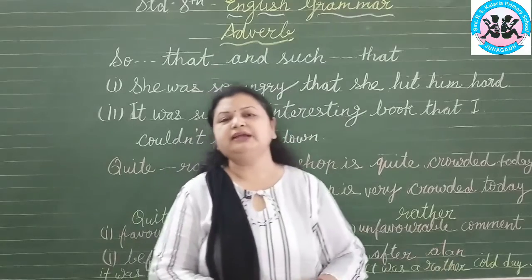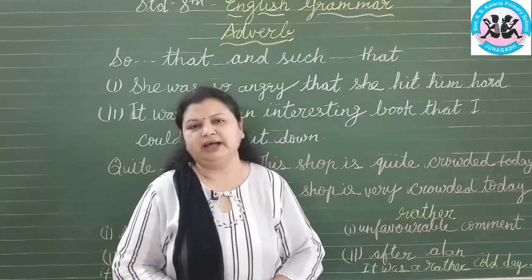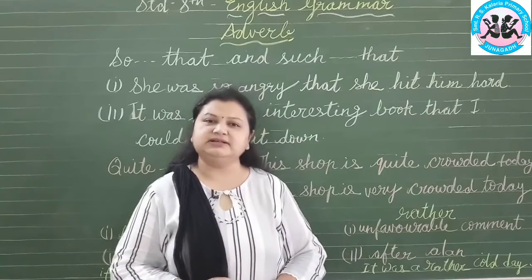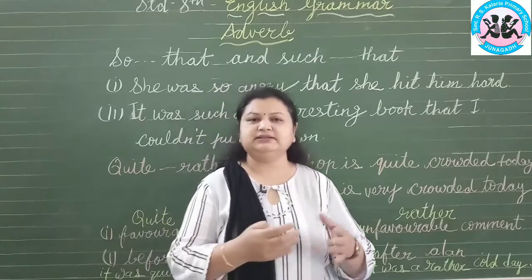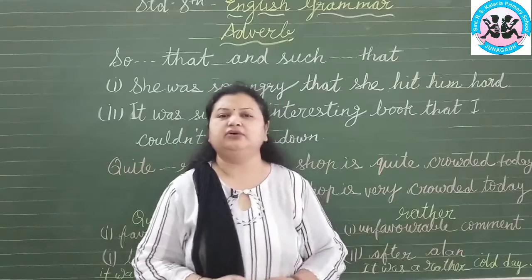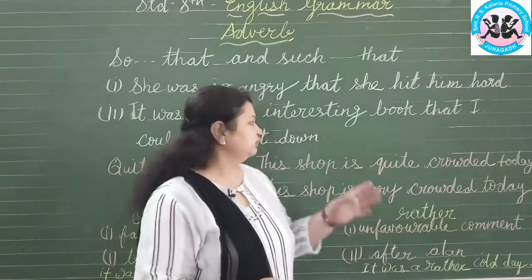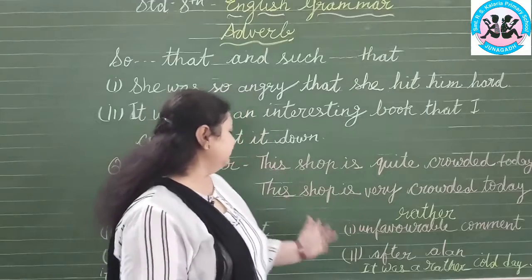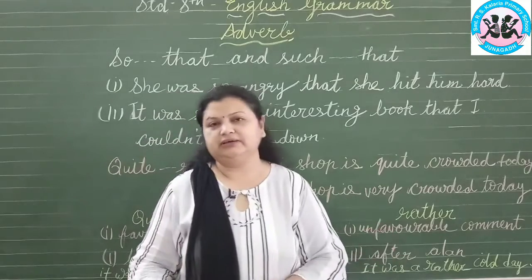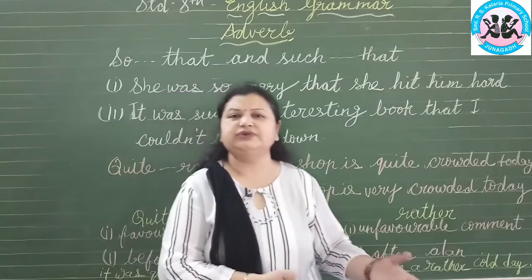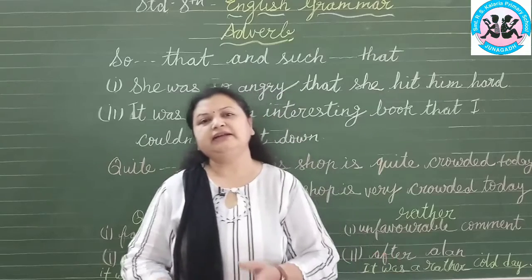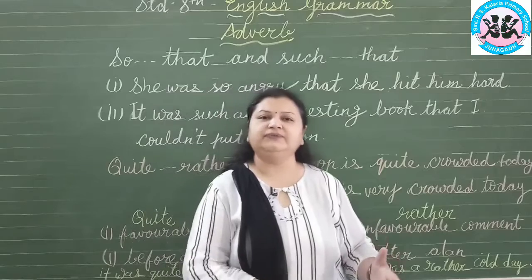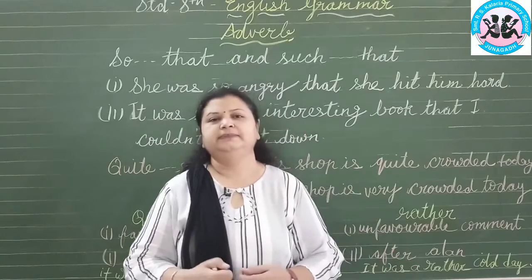This is the main point to keep in mind, how to identify the sentence and place quite and rather accordingly. So remember all this: quite and very, or quite and rather. Quite is for favorable comment, rather is for unfavorable comment. Quite is used before a or an, and rather is used after a or an.